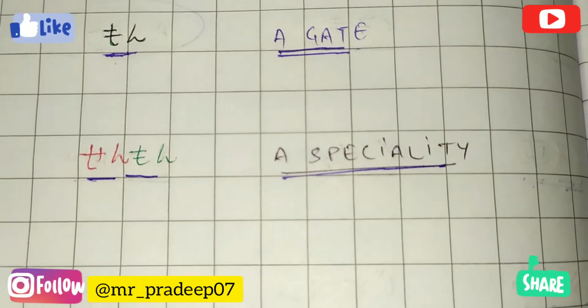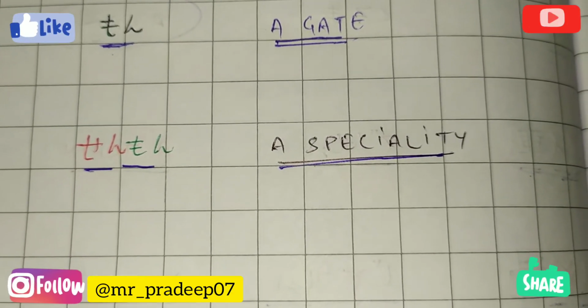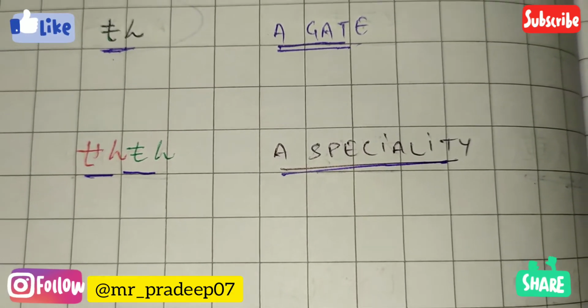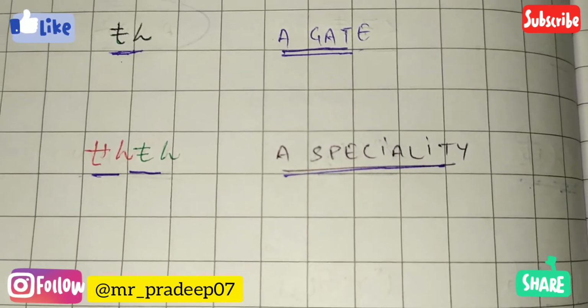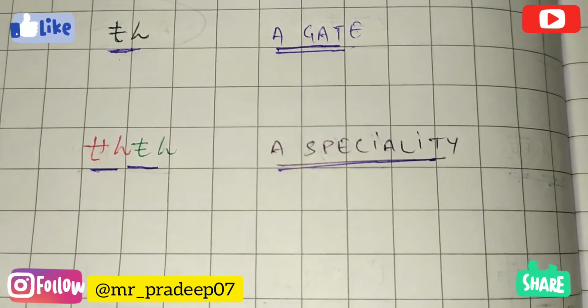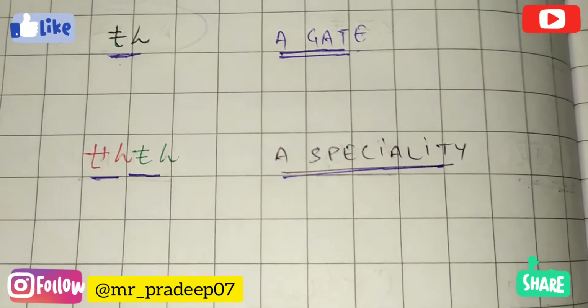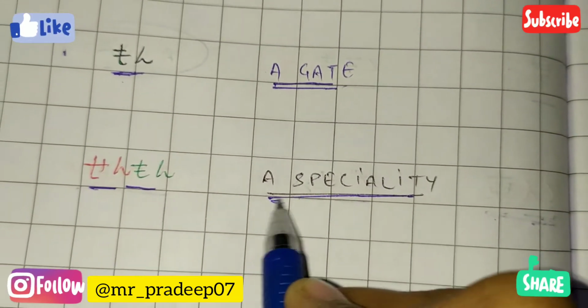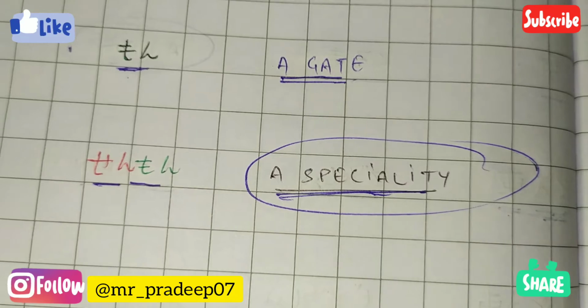A speciality means like you are studying in a class and someone asks you in which subject you are special, you are perfect. This is the meaning of this kanji, speciality.